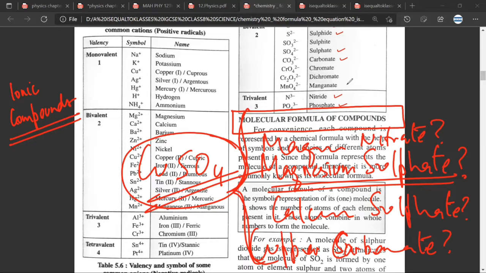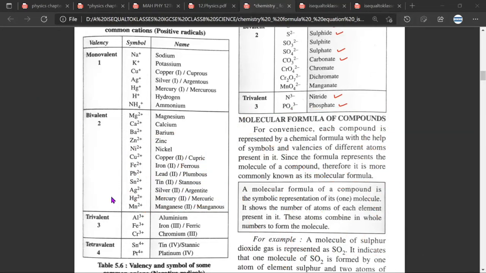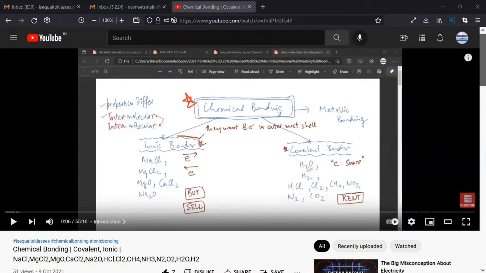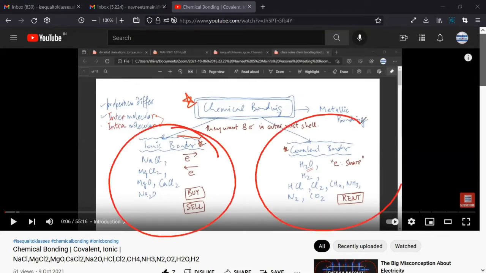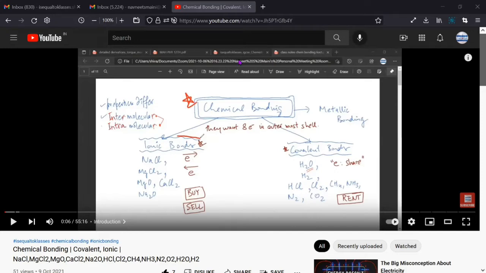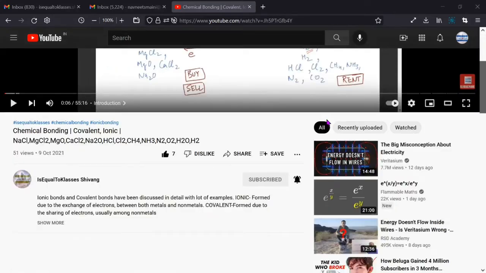No, sir. See, the critical thing that you need to understand before we start naming the compounds is, are you clear about the difference between ionic compounds and covalent compounds? Mr. Satya. Sir, I think. Yeah, I think means, are you clear or not? Yes, sir. So do you remember this lecture that we had done? Yes, sir.